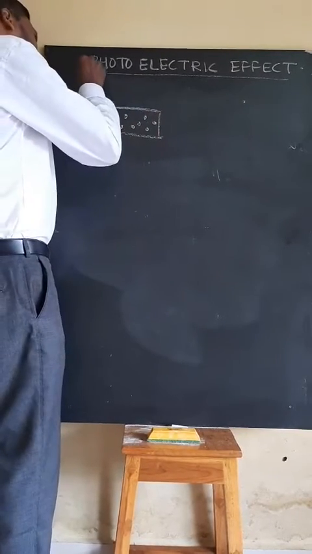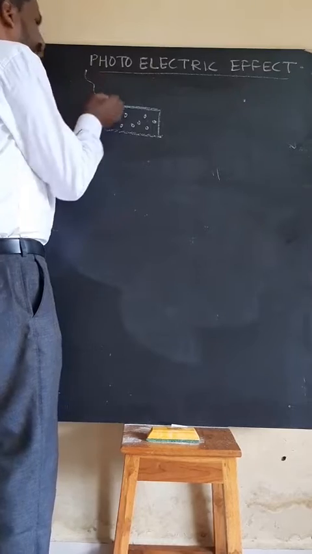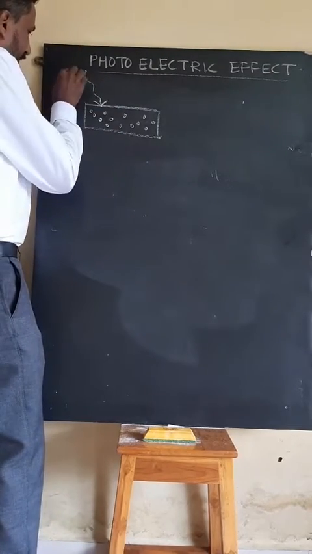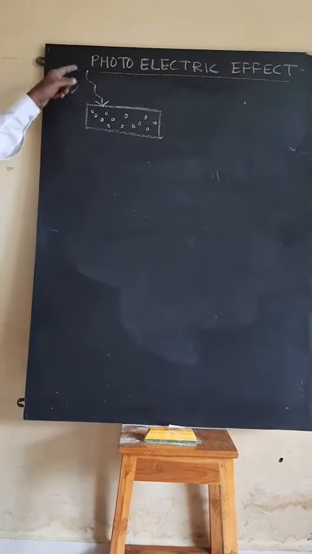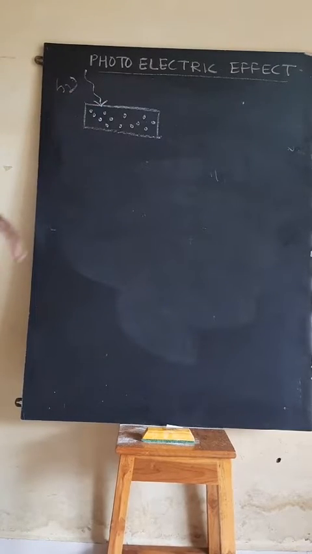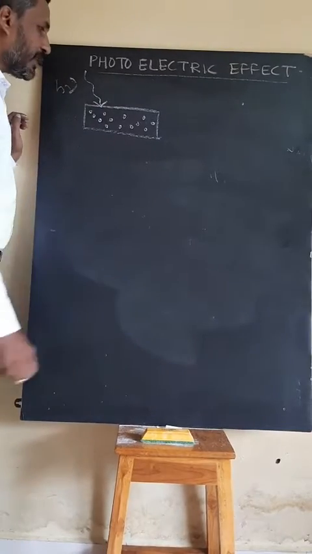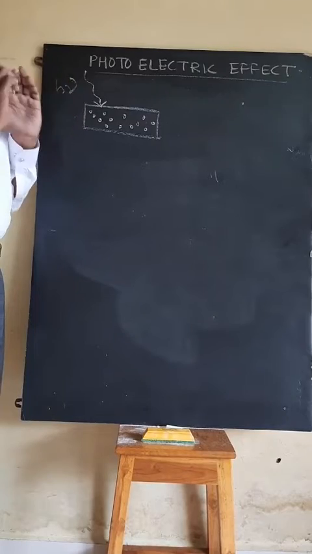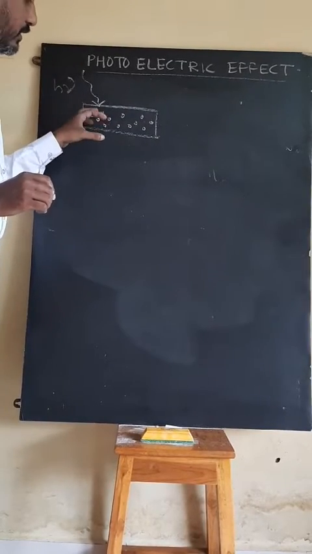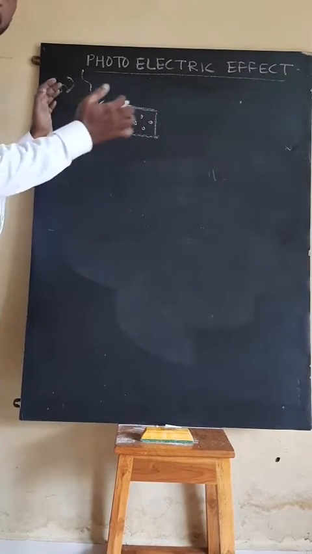When light of energy h nu is incident, where nu is the frequency, means when photons are incident on the metal surface, remember that a collision takes place between the photon and an electron inside that metal.